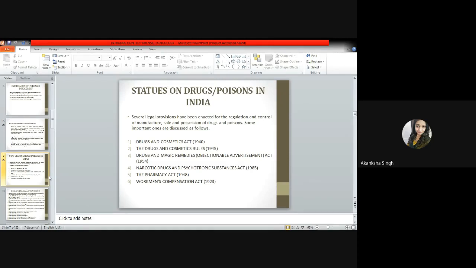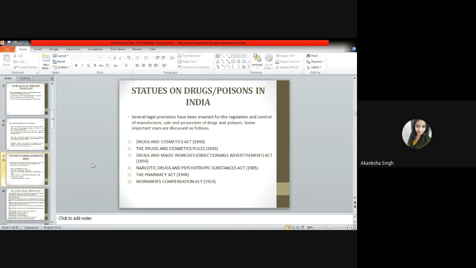There are several legal provisions that have been enacted for the regulation and control, manufacture, sale, and possession of drugs and poisons in India. Some important ones are: first one is the Drugs and Cosmetics Act. The drug bill was passed by the Central Legislative Assembly. It received the assent of the Governor General on 10th April 1940, and it came as the Drugs Act 1940.